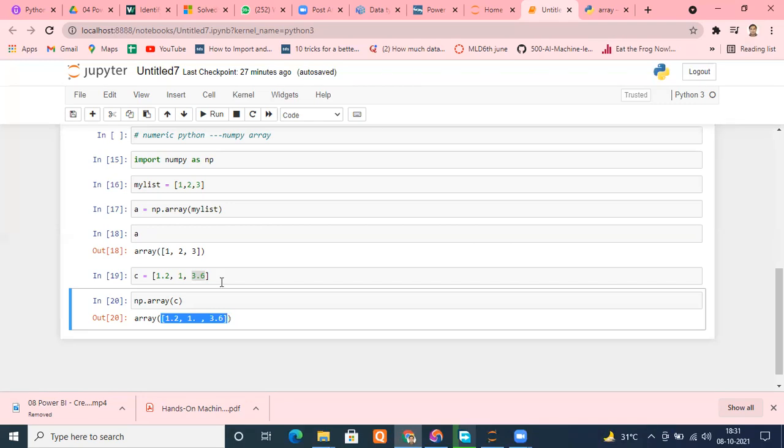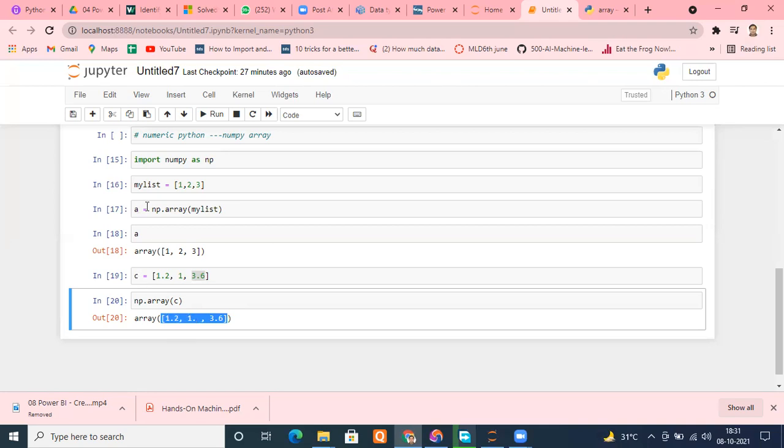But we can create a matrix as well. A matrix will have rows and columns. So when we want to access any element of the matrix, we have to tell which is the row number and which is the column number. Here that is not the case. We have to just tell one index.